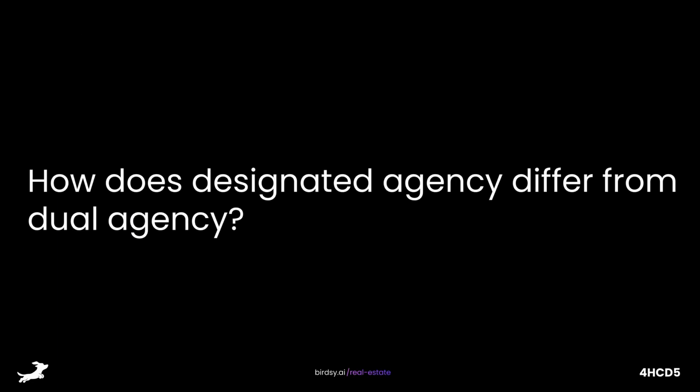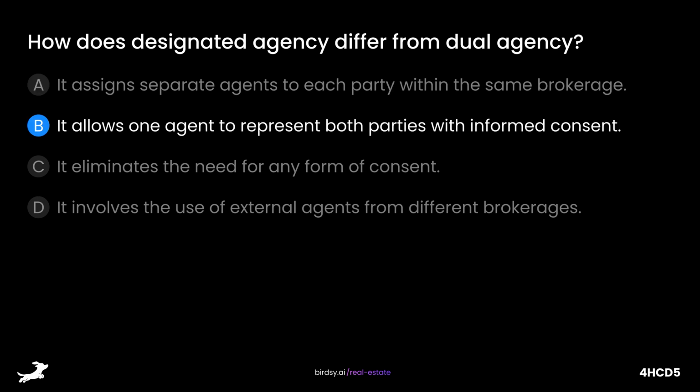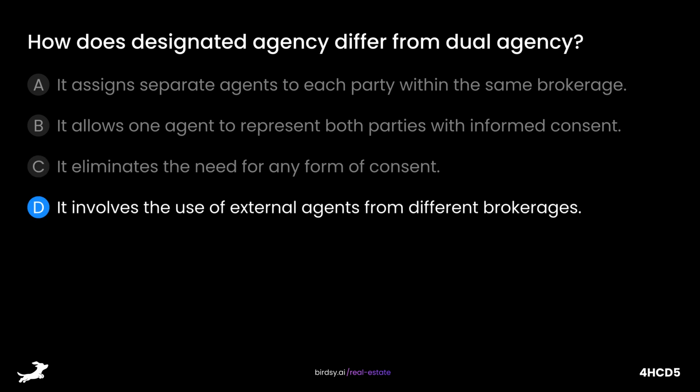How does designated agency differ from dual agency? Is it A, it assigns separate agents to each party within the same brokerage? B, it allows one agent to represent both parties with informed consent? C, it eliminates the need for any form of consent? Or D, it involves the use of external agents from different brokerages?